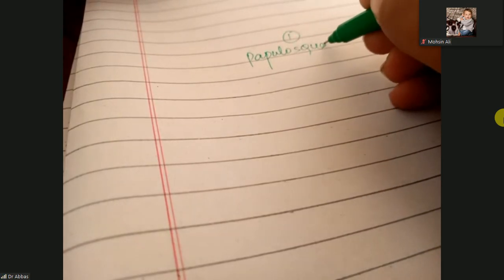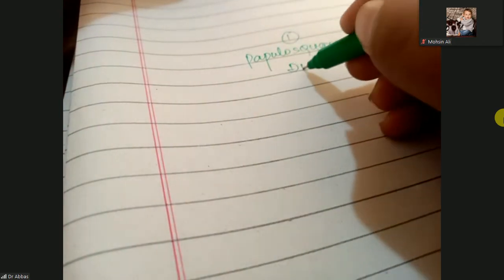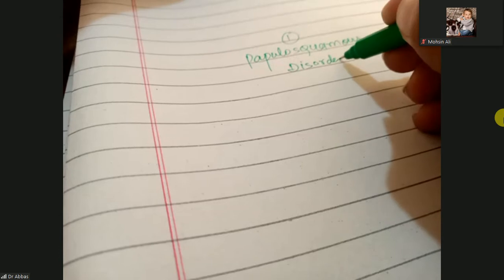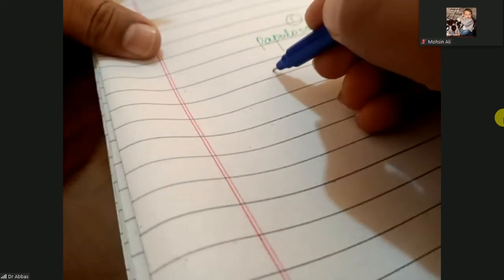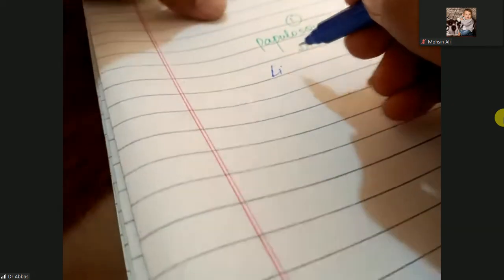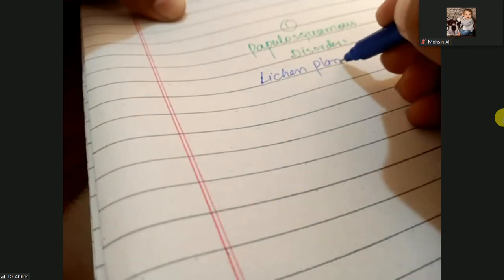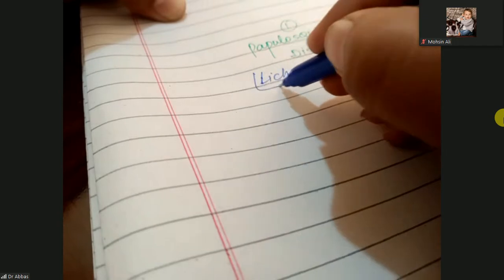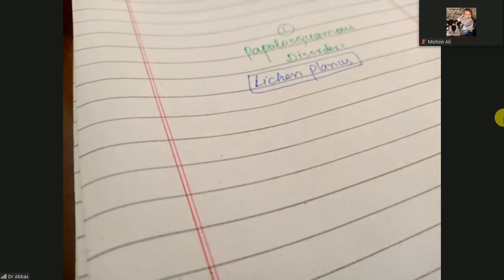In these papillosquamous disorders, we have discussed one disorder, psoriasis, and in this discussion, we will move on to the next one, that is lichen planus. This is the topic of discussion in the papillosquamous disorders.